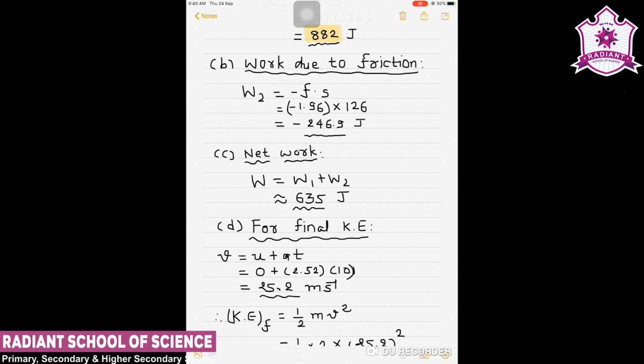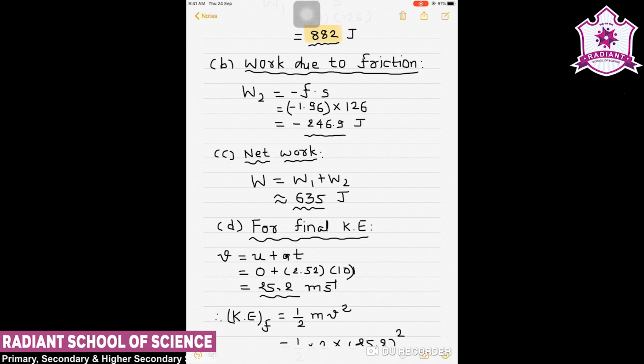We know that the applied force work is 882 joule in positive form, and the work due to the frictional force is negative, about minus 246.9 joule. When we sum them up, we get the resultant answer as 635 joule. So that 635 joule is the net work done due to both forces, the resultant one.